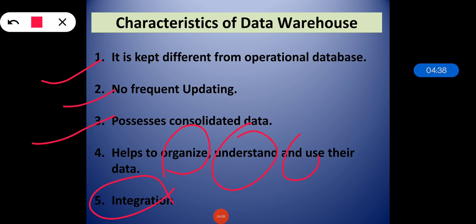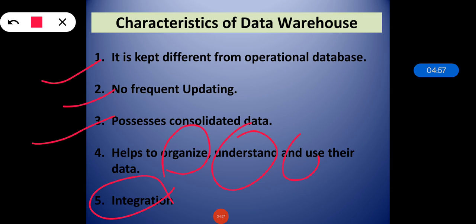Integration. As the data warehouse is responsible for collecting data from various sources, the data warehouse system helps in the integration of a diversity of application systems, because it is collecting data from various heterogeneous sources.